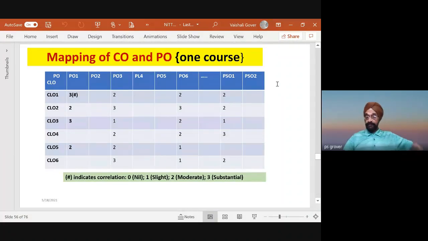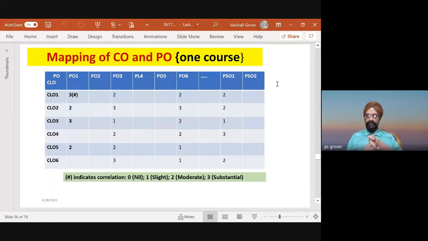Because when I say attainment, and then improvement, that would indicate that I am using numeric numbers, maybe let's say 10%, 30%, 80%. So if there is a moderate connection, then we say 2. If there is just touching, then we say slight. If there is no connection, we say 0. This is only a convention, I'm repeating it.